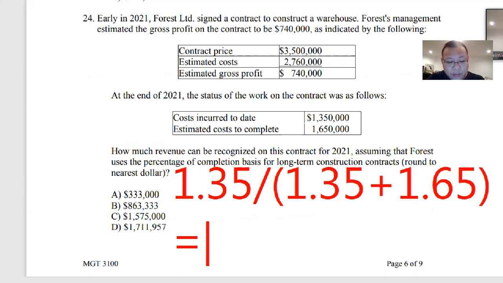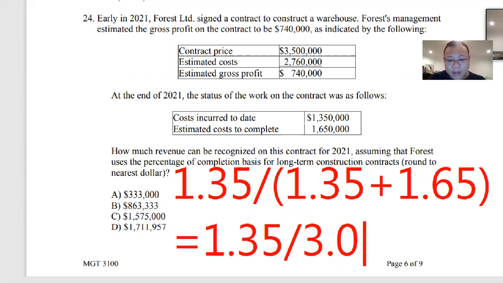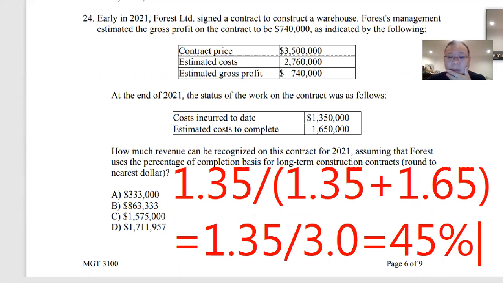So this is going to equal 1.35 divided by 3.0. How much is that? It's 45%. That's the percentage of completion.